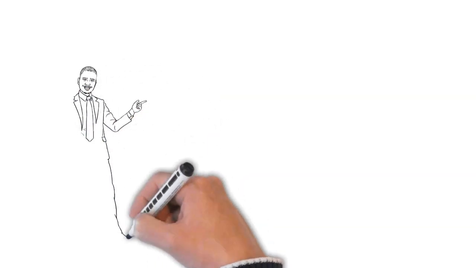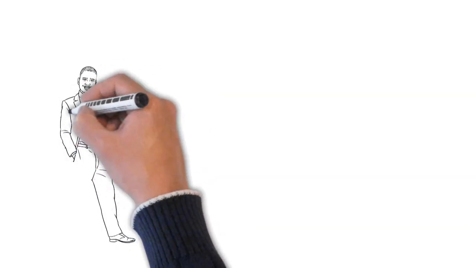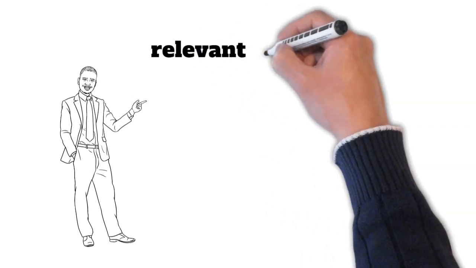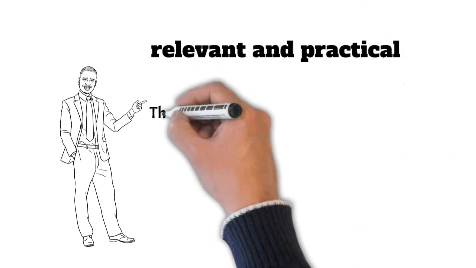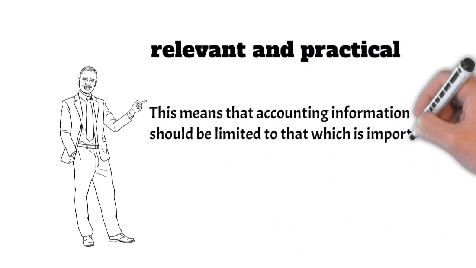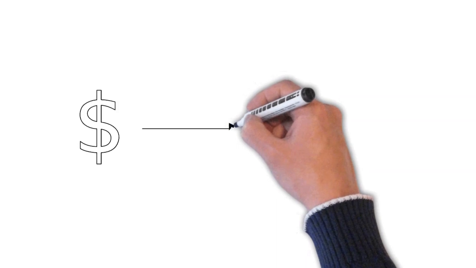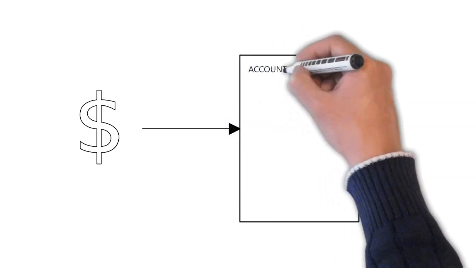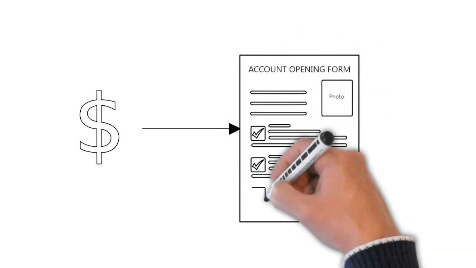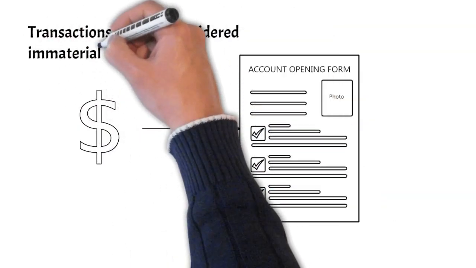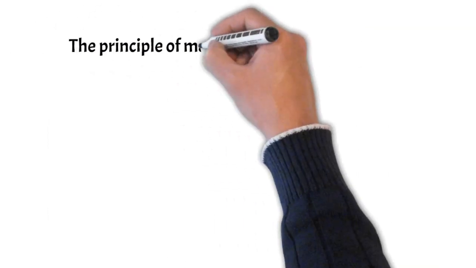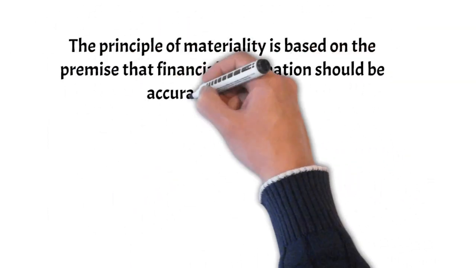Principle of materiality. The principle of materiality states that financial information should be reported in a way that is both relevant and practical. This means that accounting information should be limited to that which is important to making business decisions. In practice, this principle is used to determine which transactions should be included in financial statements. Transactions that are considered immaterial are not reported.